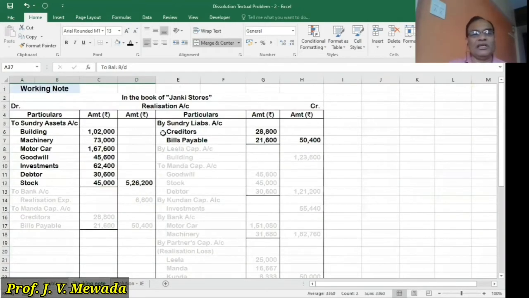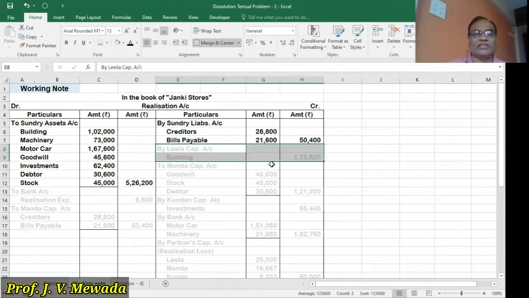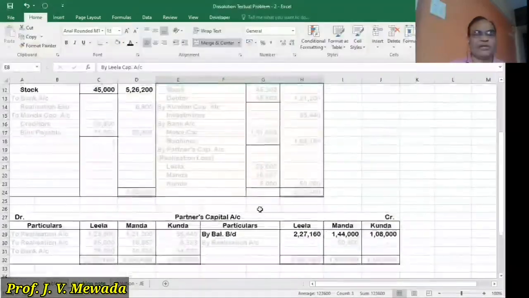Now, in the realization account on credit side, we'll be recording all sale of assets, whether it is taken over by the partner or whether it is sold in cash. So in the realization account, on the credit side, we'll write by Leela capital account, building 1,23,600.